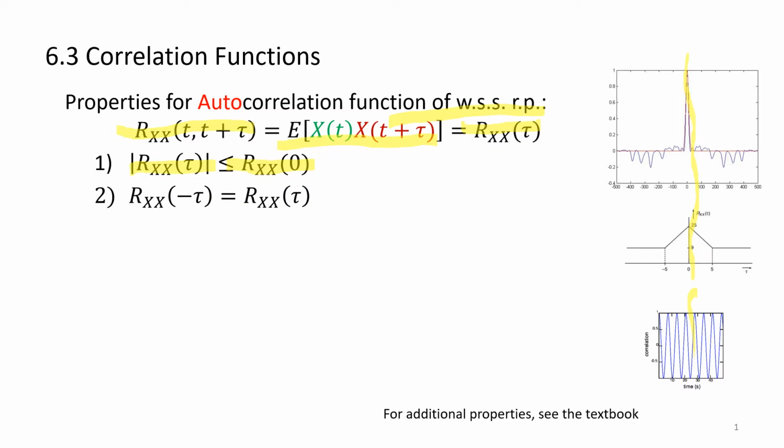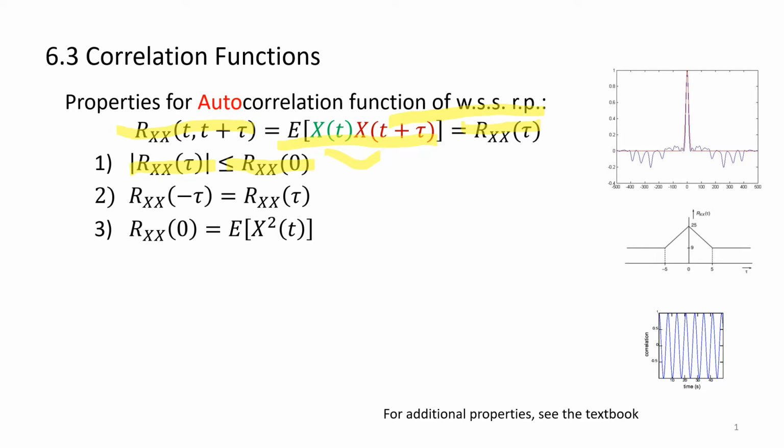The second important property for autocorrelation is that comparing the autocorrelation at tau and minus tau, you get equality. It makes a lot of sense because these are interchangeable. I can compare today with yesterday or yesterday with today, and I should get the same answer. So R of minus t, adding 1 day or subtracting 1 day in comparison, should not change the fact. It always has to be symmetric around the 0.